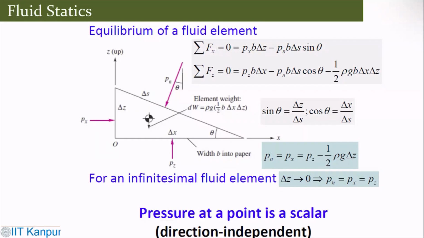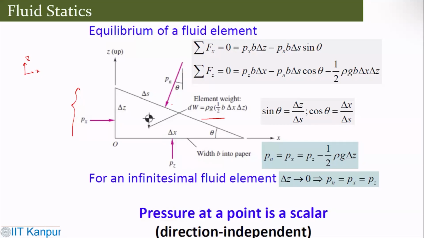This is an infinitesimal fluid element here. Obviously, these are the coordinate directions, x and z. Then in this direction is the normal pressure Px, this is Pz, and the weight of the element is calculated. This is the hypotenuse, with normal pressure at the angle.